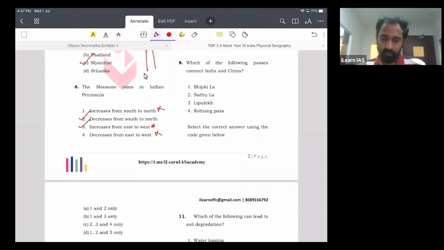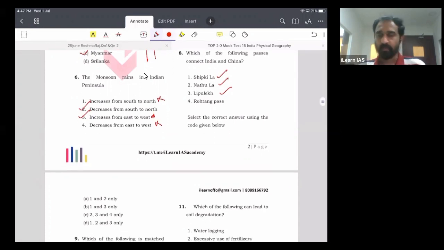So here you have to look at the passes. Shipkila is at the southeastern part of Himachal Pradesh. It is in fact a pass which connects India and China. It is through this particular pass that Satluj River enters India. Nathula Pass is in Sikkim. It again connects India and China. Lipulekh Pass is in the state of Uttarakhand. It is at the tri-junction between India, Nepal, and China. There is a high chance that you will get a question from here because of the ongoing border dispute between India and Nepal.